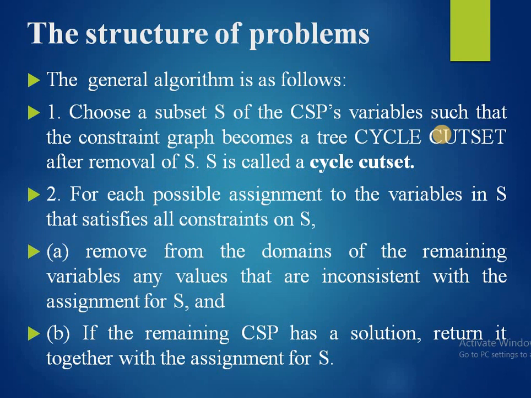The general algorithm is as follows. Firstly, choose a subset S of the CSP's variables such that the constraint graph becomes a tree after removal of S. So here S is called a cycle cutset. And next, for each possible assignment to the variables in S that satisfies all constraints on S, remove from the domains of the remaining variables any values that are inconsistent with the assignment for S, and if the remaining CSP has a solution, return it together with the assignment for S.